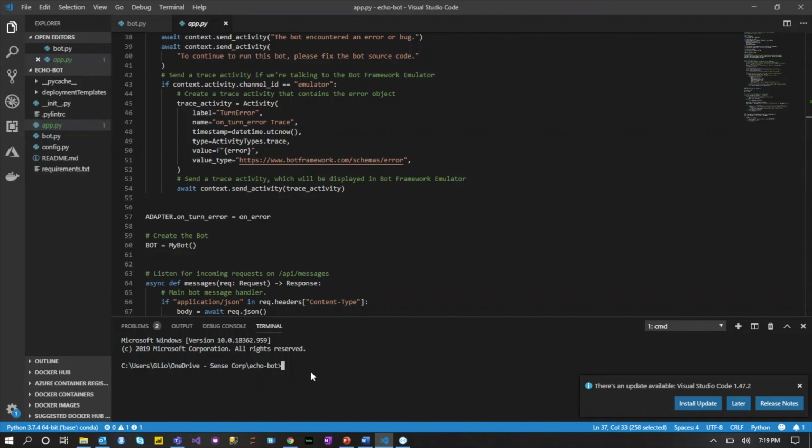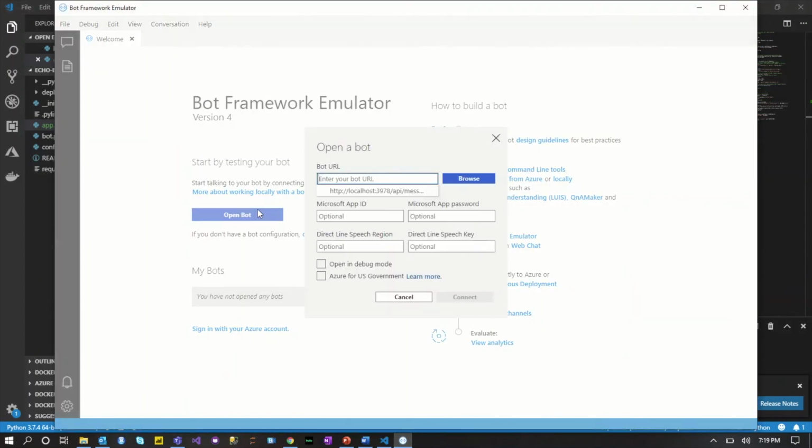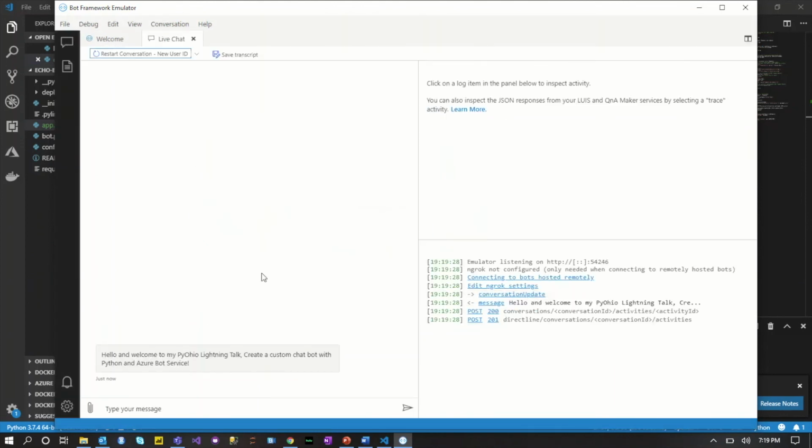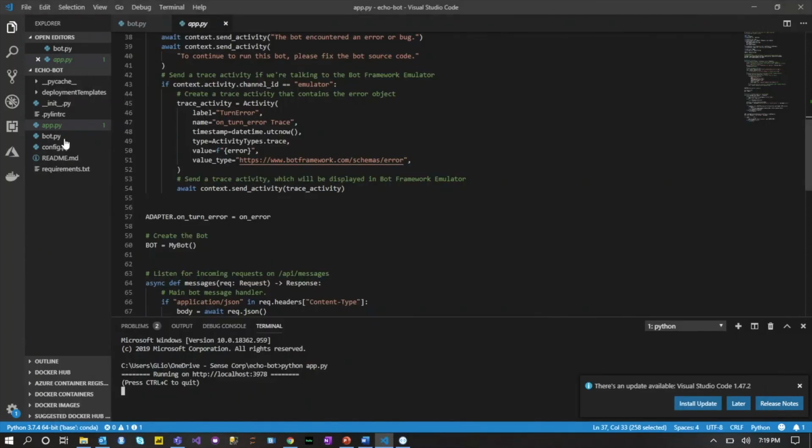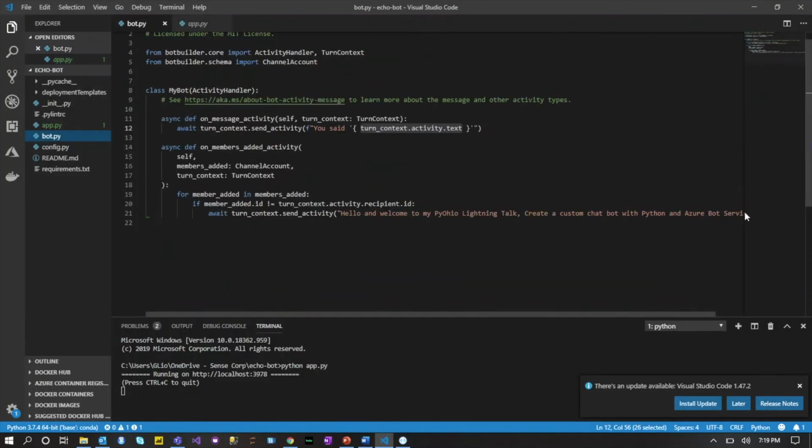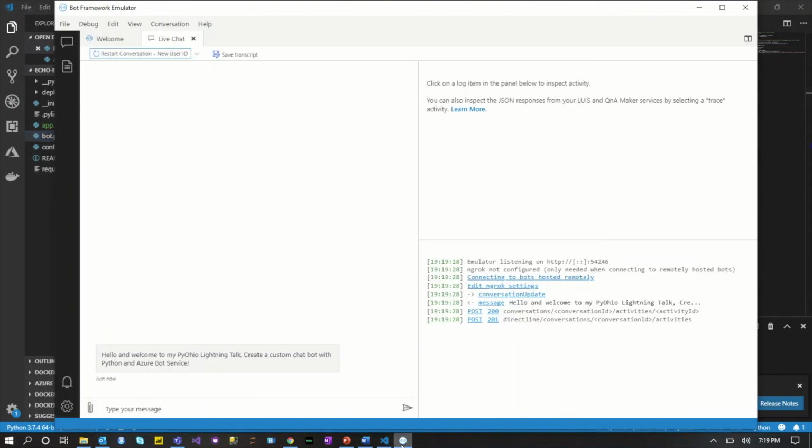So let's give it a try. So here we're going to run our app. Then we're going to open our emulator, connect it to our bot that's running right now, and go ahead and test it out. So as you can see, from my code here in my bot instance, anytime a new member is added, I want it to say something, right? So for this example, I want it to say hello and welcome to my PyOhio Lightning Talk. So when I open up my emulator, that's the first thing that you see.